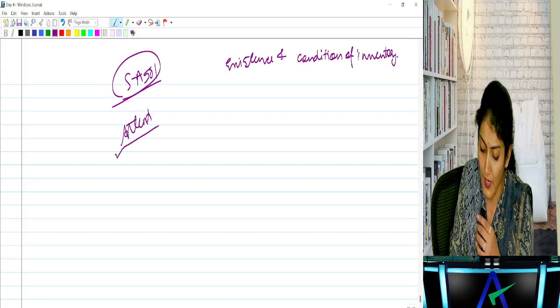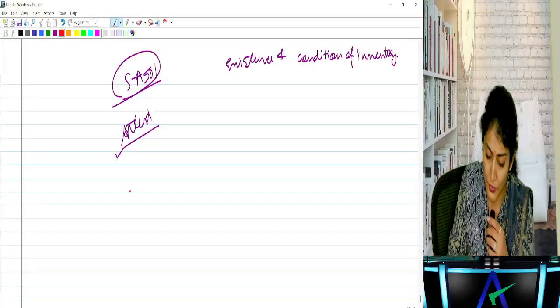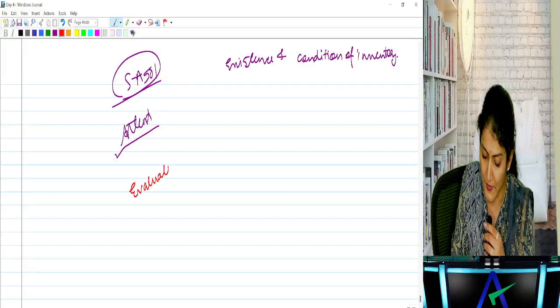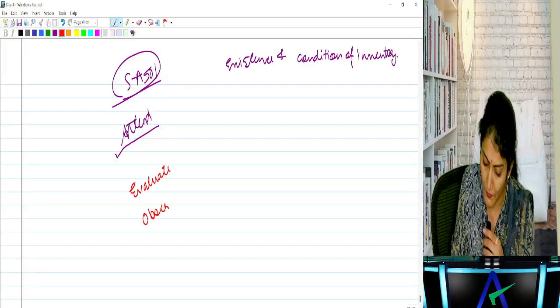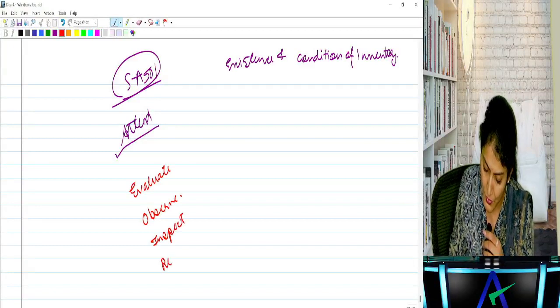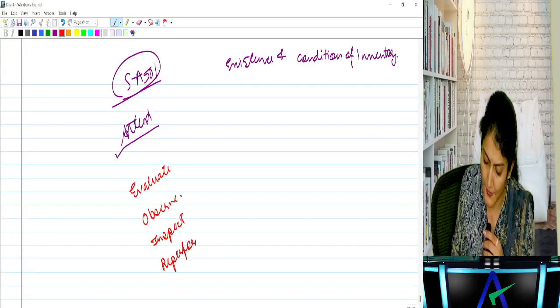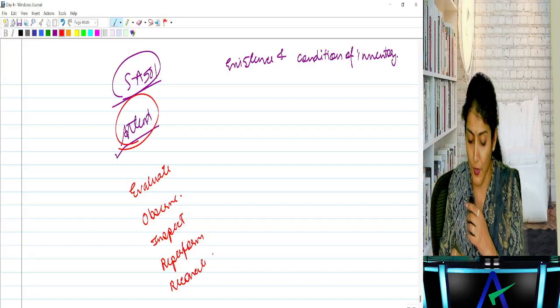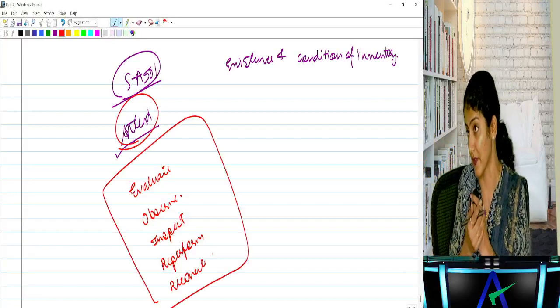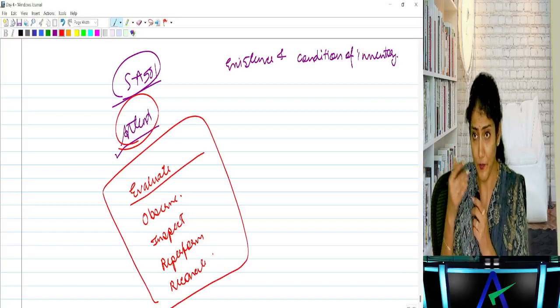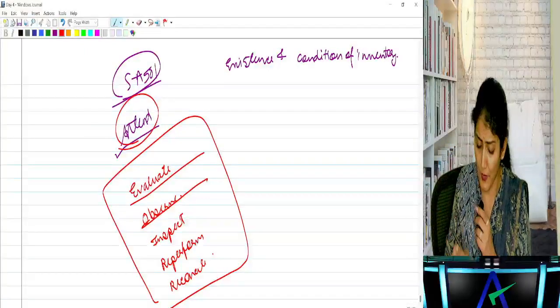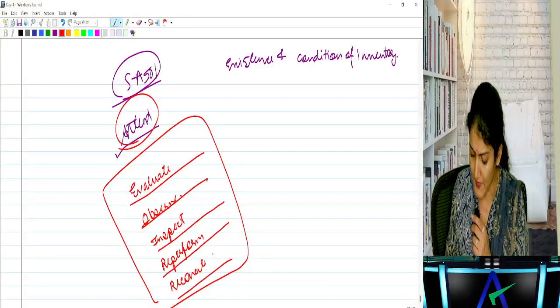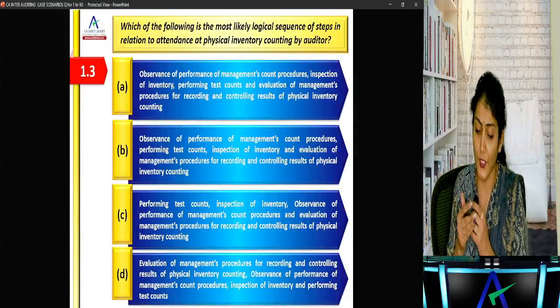You need to attend. And when you attend, what you need to do? You need to evaluate management's instruction. You need to observe the count procedures. You need to inspect the inventory. You need to reperform the test counts, and you also need to reconcile with the actual inventory records. So on 31st March, 3 p.m., when you go to the client godown, you have to follow these procedures: evaluate management's instruction, observe the count, inspect the inventory, reperform test counts, and reconcile with the actual inventory records.